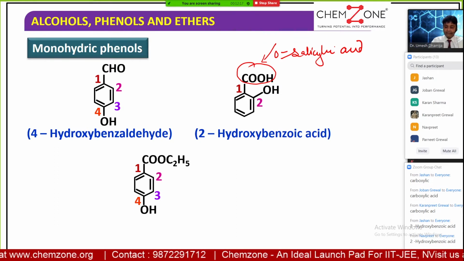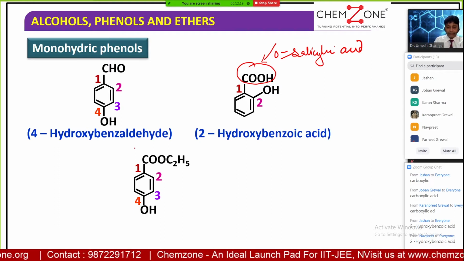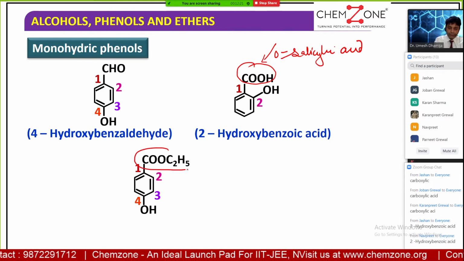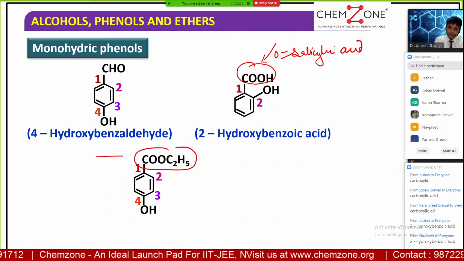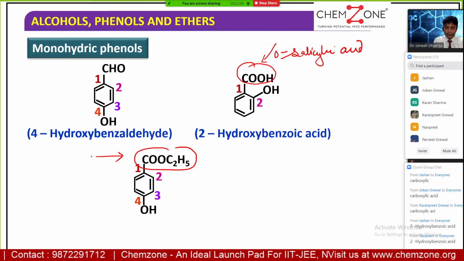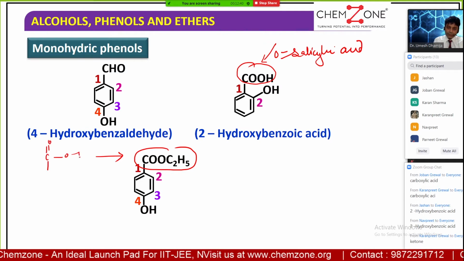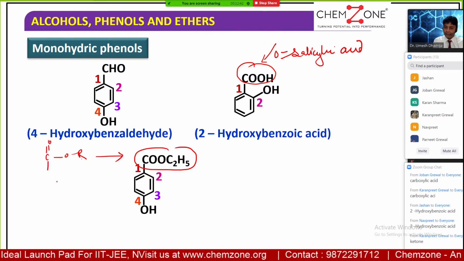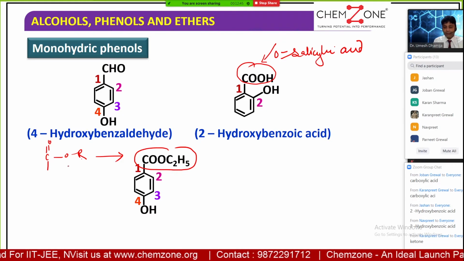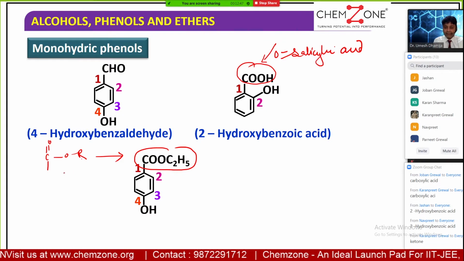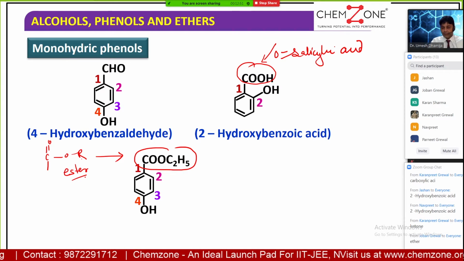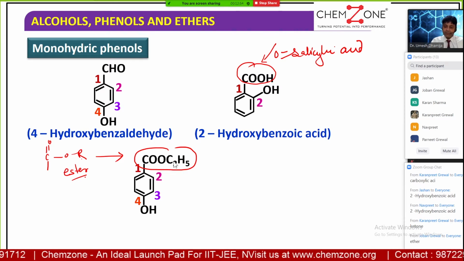And in this compound, can you tell me which functional group is here? Anyone? Quick response. I'll help you. This is the RCOOR. What do you call this one? No. This is called an ester, not ether, Choban. Ether is ROR. It is an ester group.